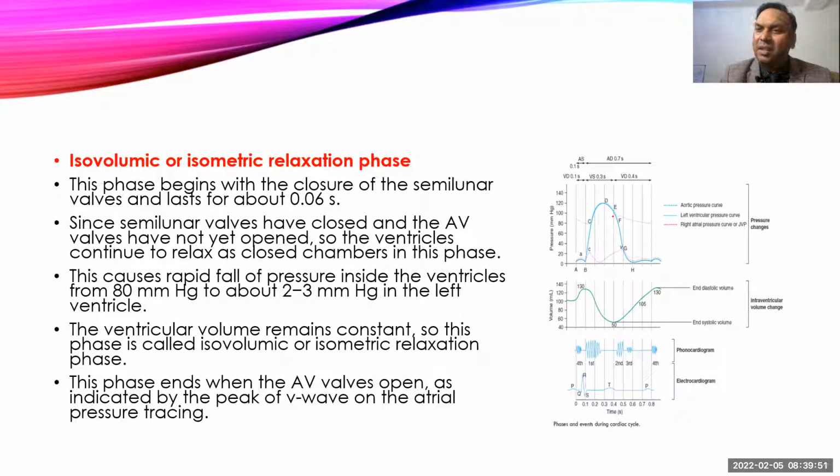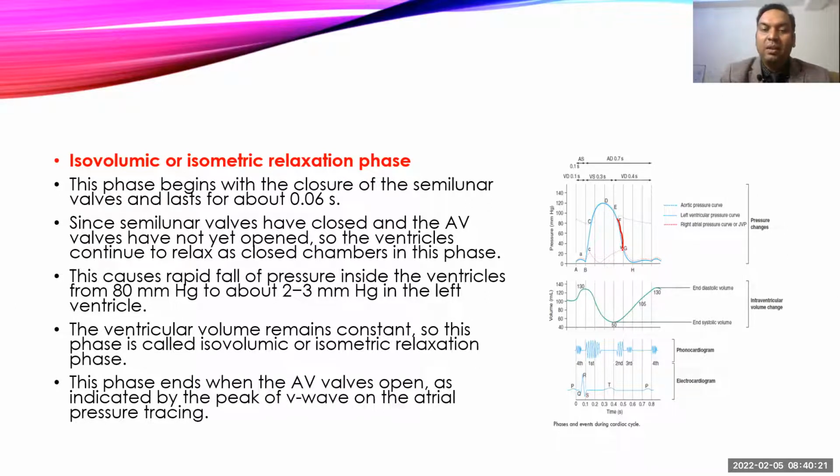And as the AV valve is already closed, the semilunar valve is just closed, and the ventricle keeps on relaxing, there is no change in the volume of the ventricle. Still, it is relaxing, and that's why this phase is called isovolumetric relaxation phase, or isovolumic phase, or isometric relaxation phase. And since the ventricle is closed and keeps on relaxing with a closed chamber and no volume change, that causes a rapid fall in the pressure.